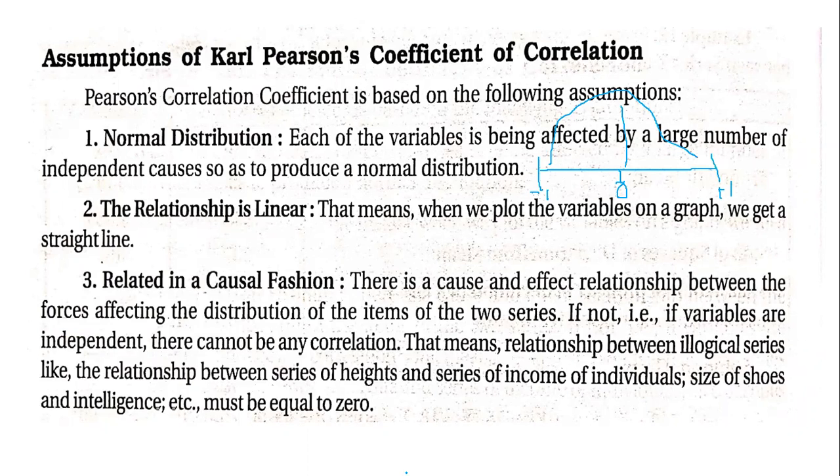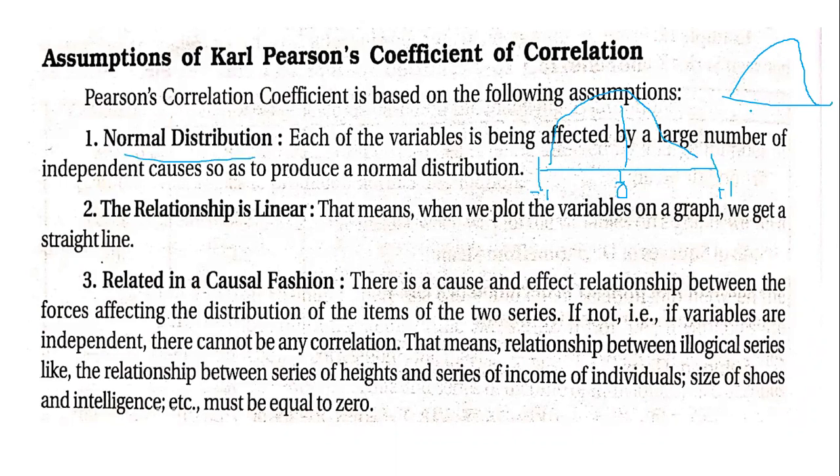If it is inclined towards +1, it is positively correlated, and this is also related to skewness, where we saw positively skewed, negatively skewed, and all that. So all that is also part of normal distribution.